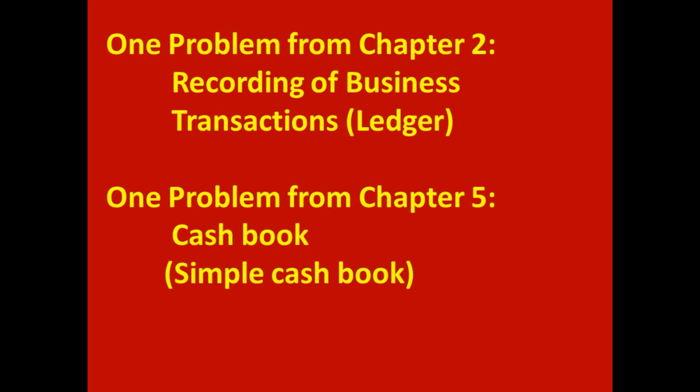One problem comes from second chapter. Chapter name is Recording of Business Transactions. Here, from ledger topic, 1 5 marks problem comes. Next one problem from 5th chapter, that is cash book. So from this lesson, student gets 1 problem on simple cash book topic.